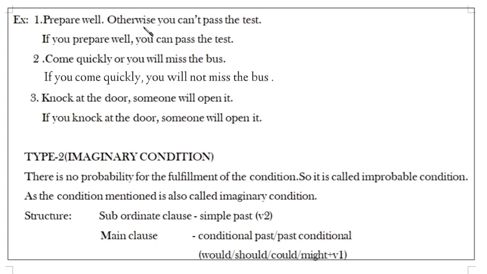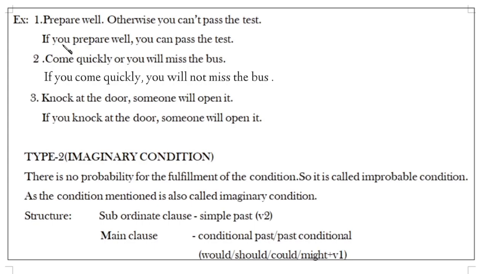In this sentence, what is the main clause, what is the subordinate clause? "You can pass the test" gives complete meaning. It doesn't depend upon any other clause. Only this sentence will give us complete meaning. Clause means nothing but subject, verb and object also there. So it is called a clause. Already I have said it. Then it gives complete meaning, so it is the main clause.